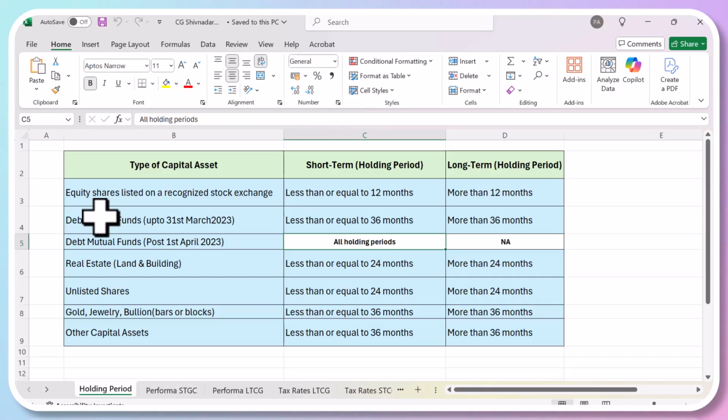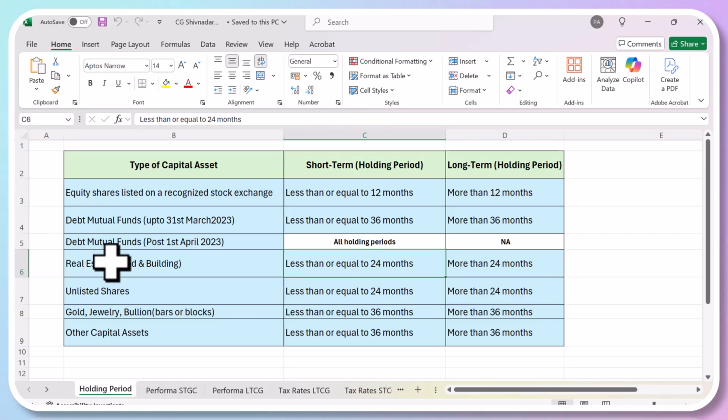But now that concept has been taken out, and from 1st April 2023 there is no holding period concept. If you buy and sell them, you have to pay tax as per the regular rates. This is a very important change which has happened post 1st April 2023, and there will be a question in your end term. Remember that. So when we do a question, you have to be very careful. How do we solve that question?